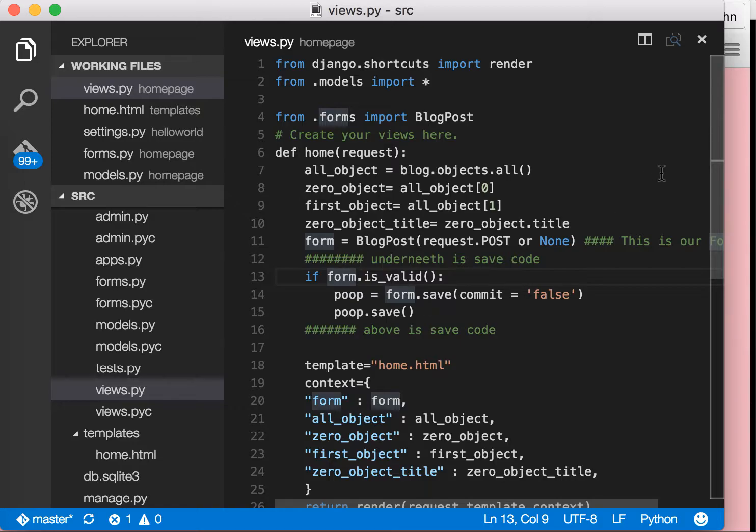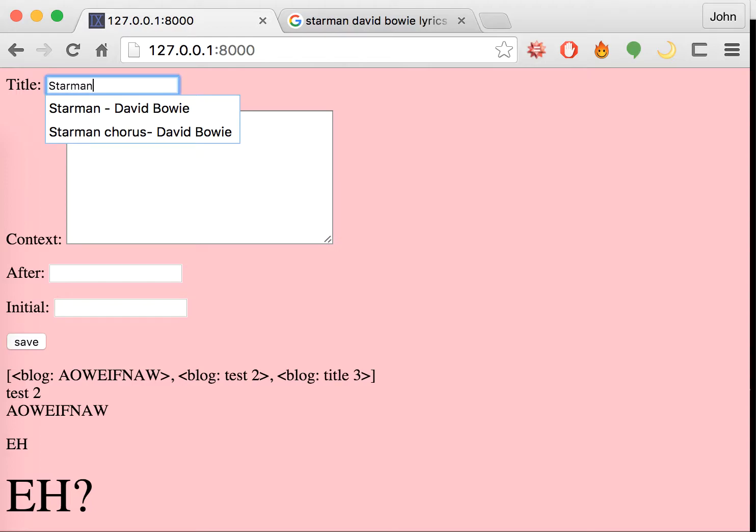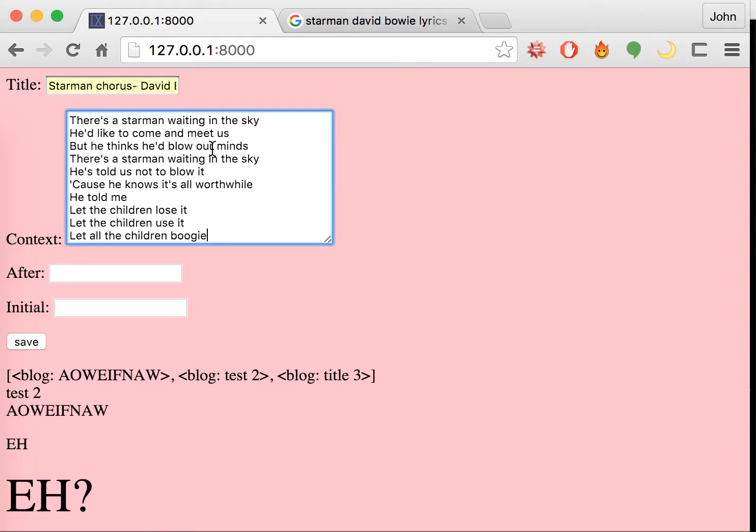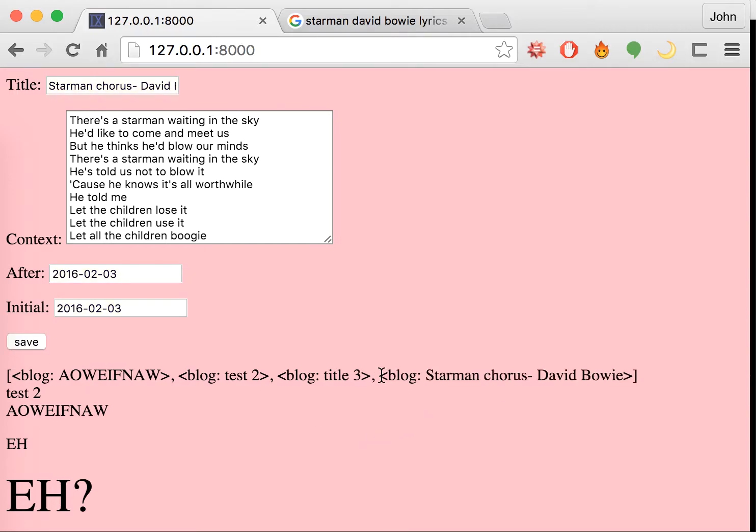Okay, so let's go test it out. I'm going to save this file. And then I'm going to unfortunately have to refresh this again and type in the same thing again. So Starman. And I just copied and pasted it, and then 2016, and then bam. Then let's see if that works. Cool. So I'm going to click save. And then bam, do you see that? A new element appeared in our query set instantly. So now we know for sure that it is saved just by looking at the front end too.